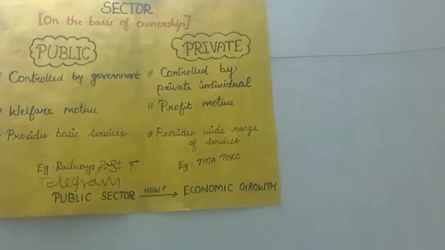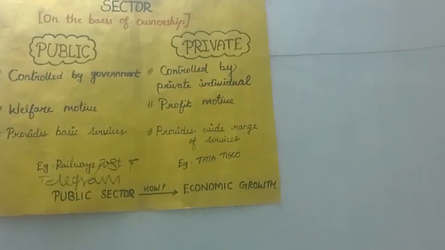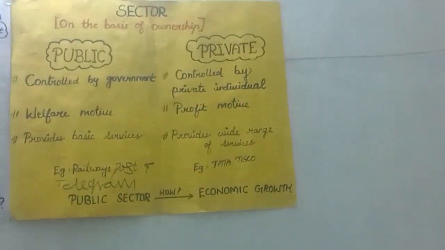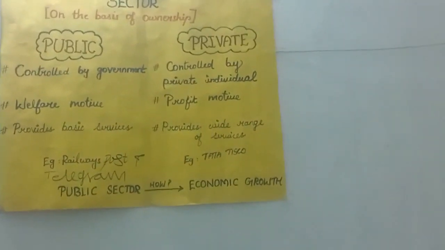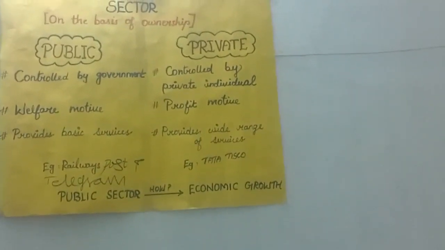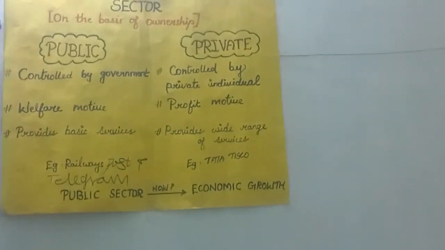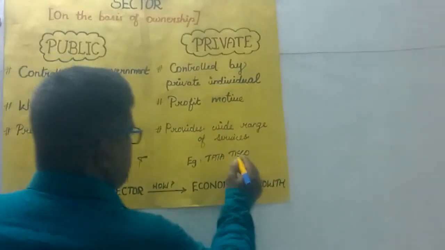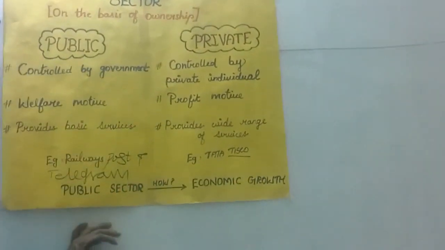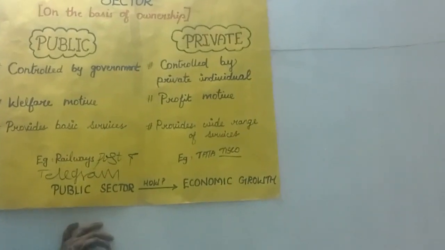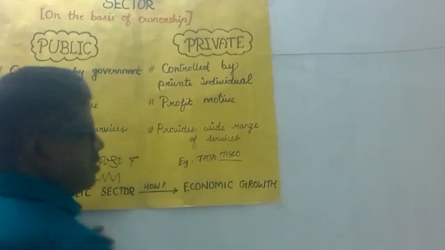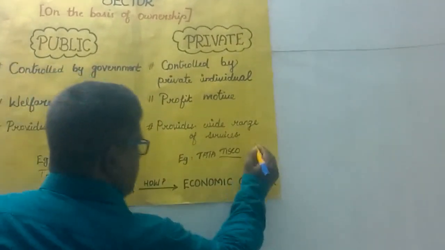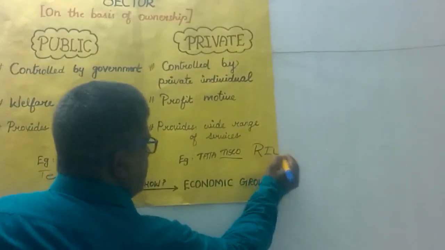It is mainly the profit motive. Their main aim is profit. So they provide a wide range of services. The best example is Tata TISCO, that is Tata Iron and Steel Company, TISCO: T for Tata, I for iron, S for steel, CO for company. Not only that, RIL, that is Reliance Industries Limited.